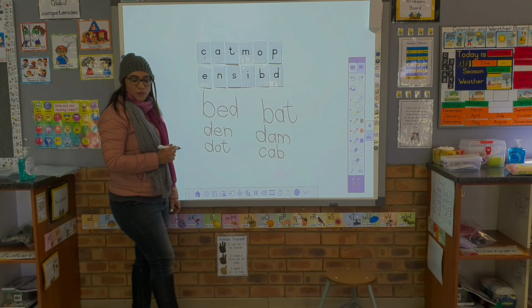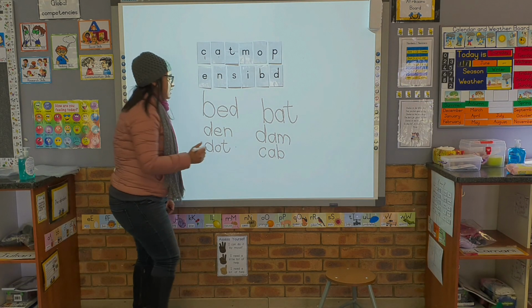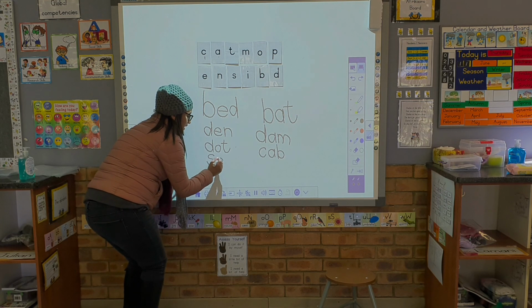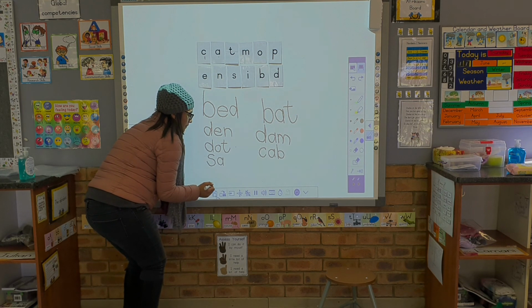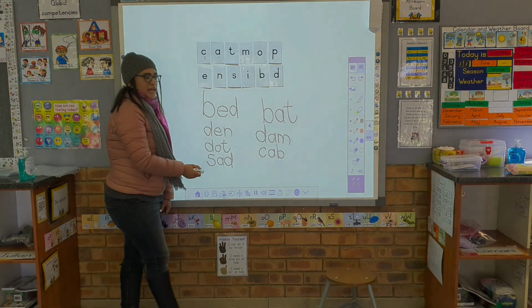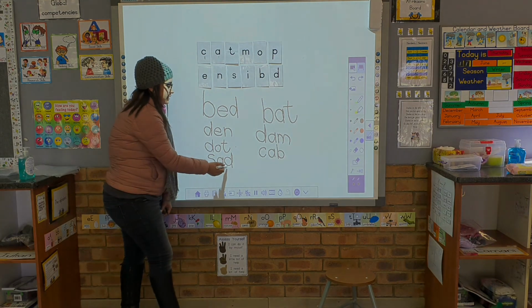How about we make the word sad? What do you hear in sad? Well done. The first sound is S. The second sound is A. And the third sound is D. Teacher Renee is sad, it's cold today. Sad.